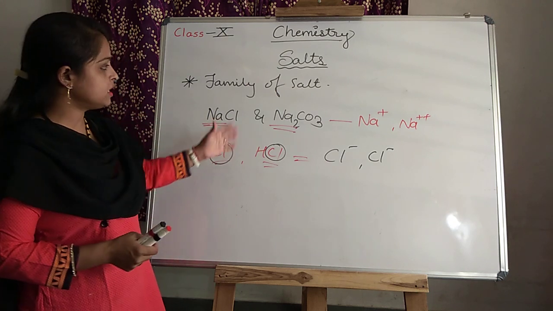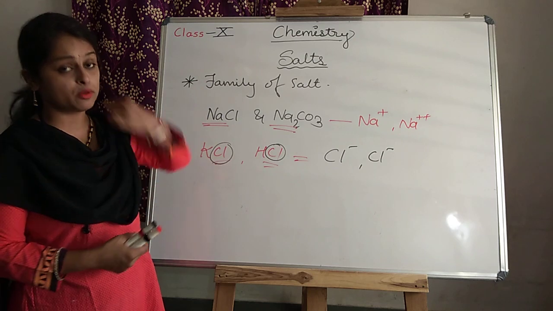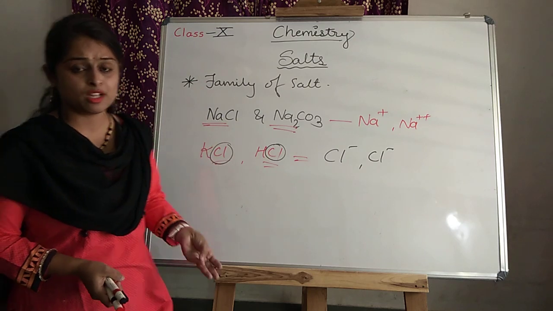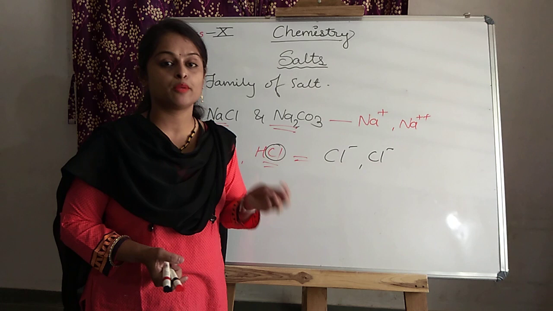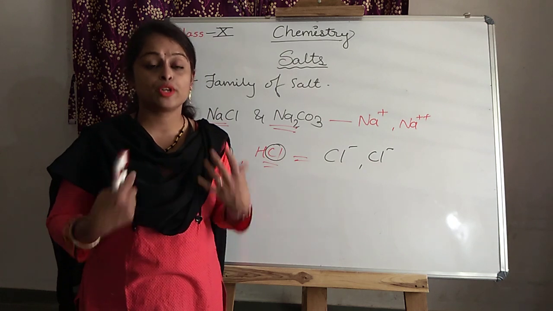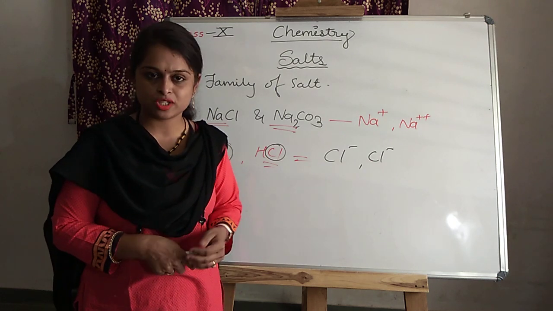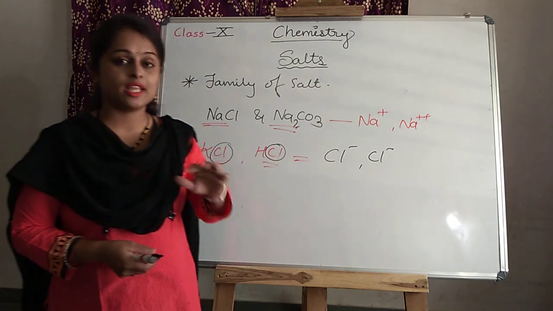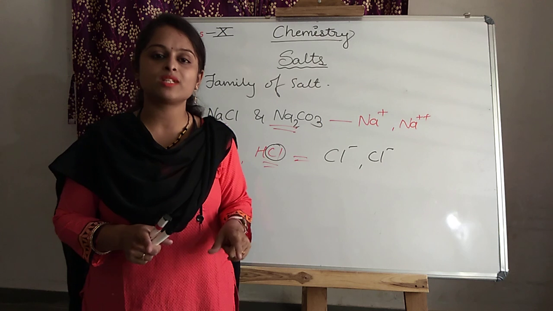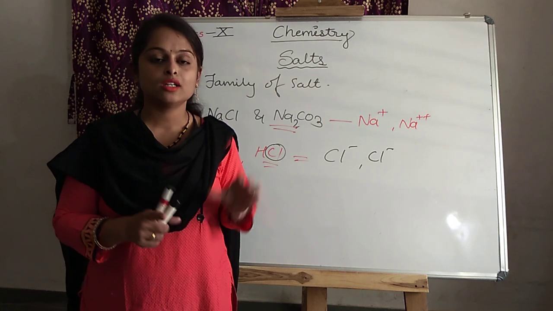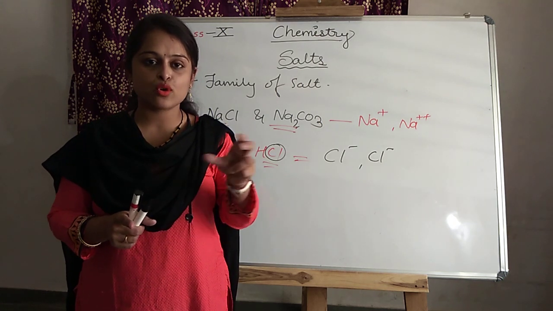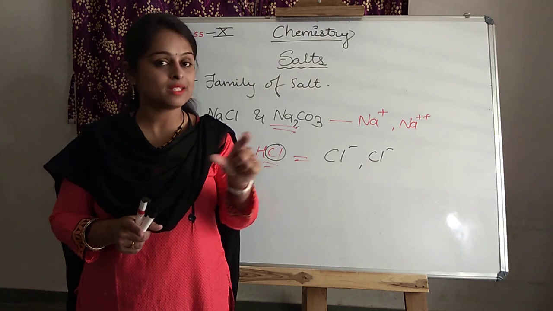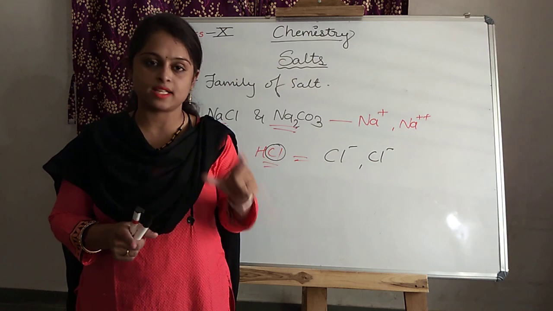Whatever we study as family of salts, there are a number of salts: ammonium sulfates are there, potassium sulfate is there, potassium chloride is there, sodium carbonate is there, sodium hydrogen carbonates are there, many are there. So whatever salts we are studying, they belong to the same family, and the names of them are derived from the acids and bases. It means they have a parent acid and base.